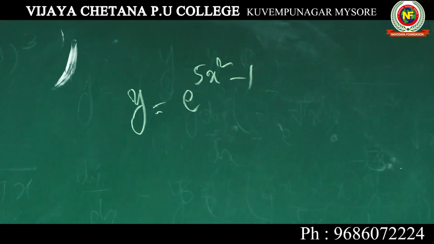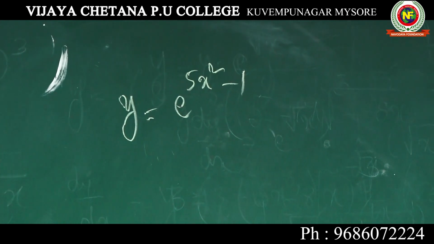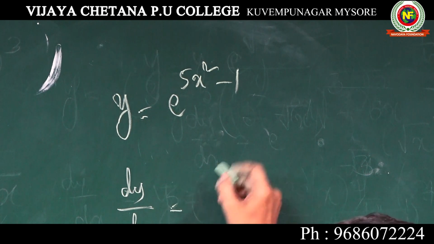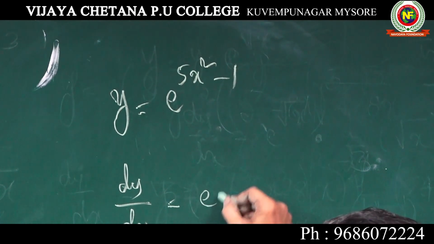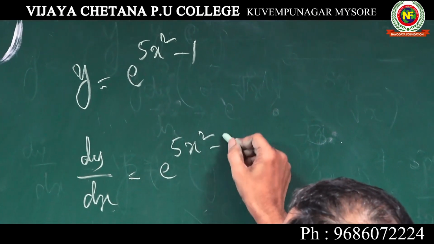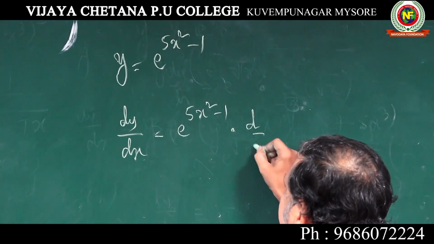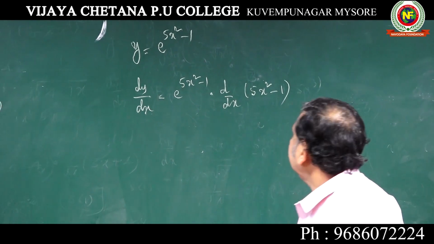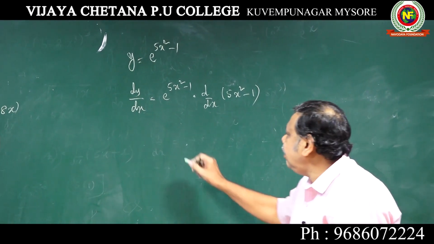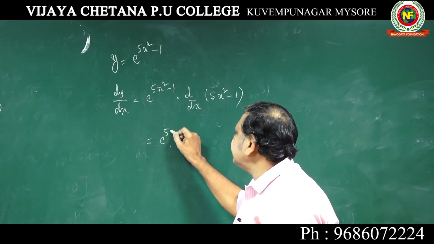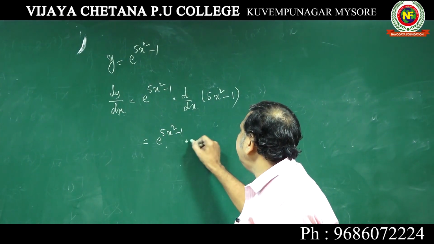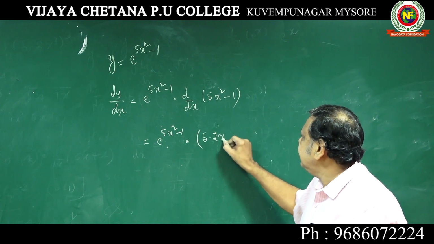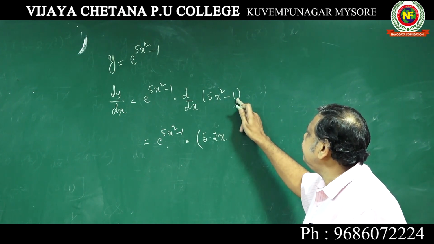E to the power of 5x square minus 1. So now when you differentiate, dy by dx is equal to, same thing, this is x, e power x as it is, e to the power of 5x square minus 1 into d by dx of 5x square minus 1, 5 into 2x, x square 2x, and this is 0 because constant.